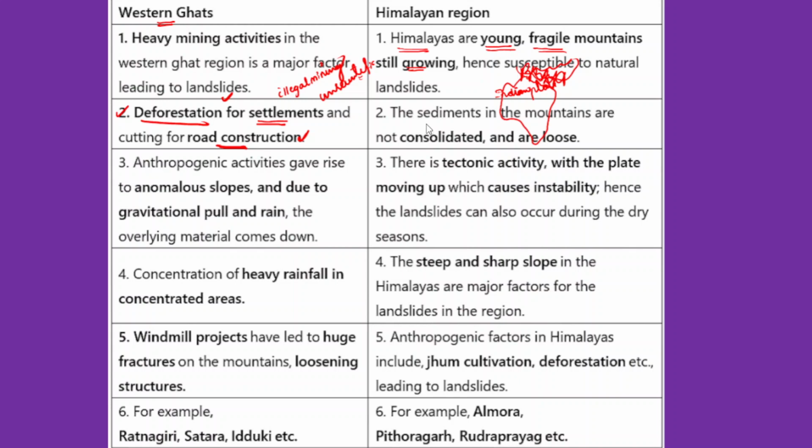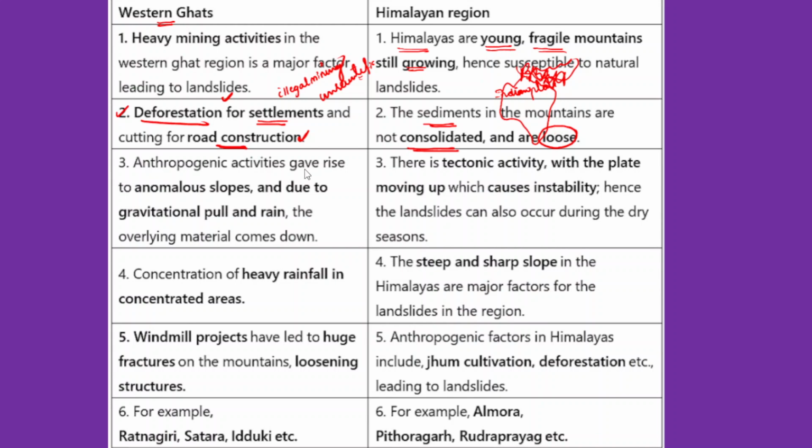After that, the sediments in the mountains are not consolidated and they are very often considered as loose. So this is also responsible for landslides in the Himalayan region. If you look at the sediment structure in the Himalayan region, they are not well consolidated, and they are very loose. So this is another reason for that.